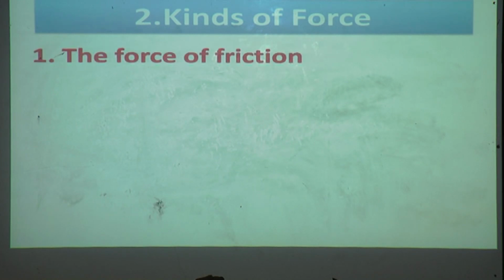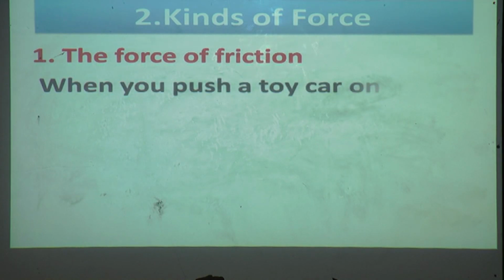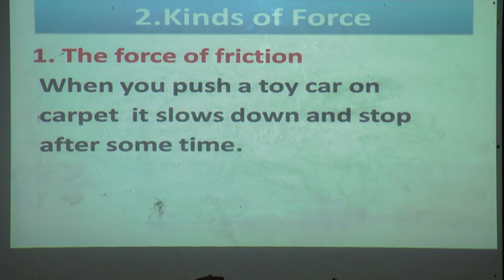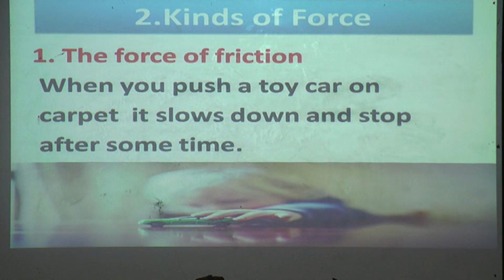We'll see the first one, the force of friction. When you push a toy car on a carpet, it slows down and stops after some time. Yes, when you are playing with a toy car, after some time without applying any force, it will stop. Why is it so?